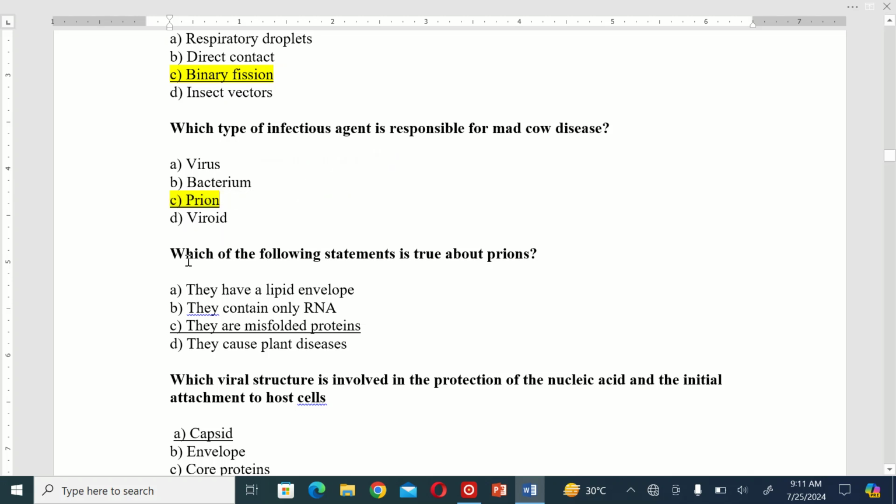The next MCQ is, which of the following statements is true about prions? A. They have a lipid envelope. B. They contain only RNA. C. They are misfolded proteins. D. They cause plant disease. So the correct option is C.